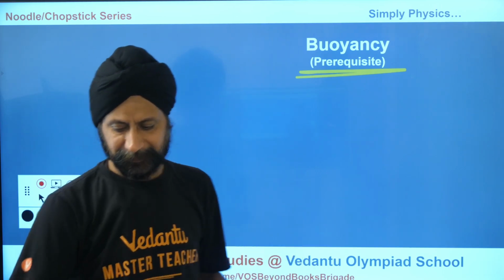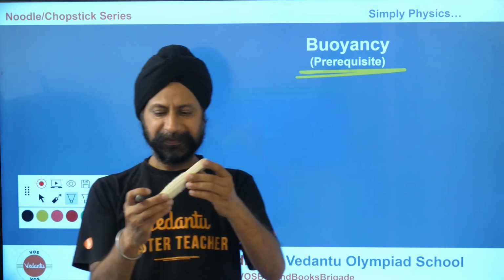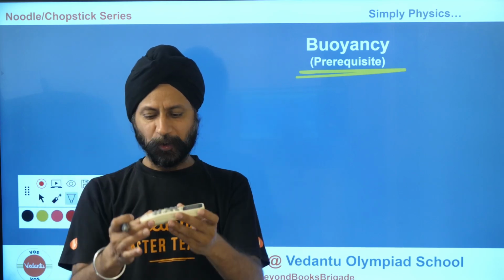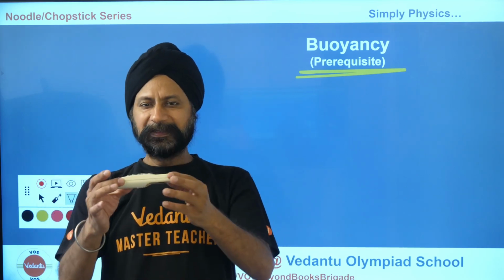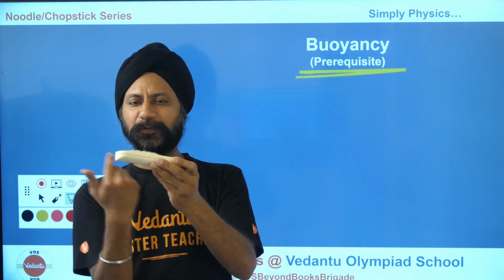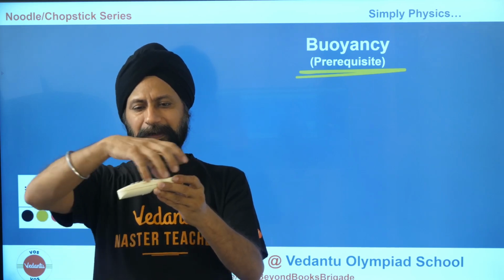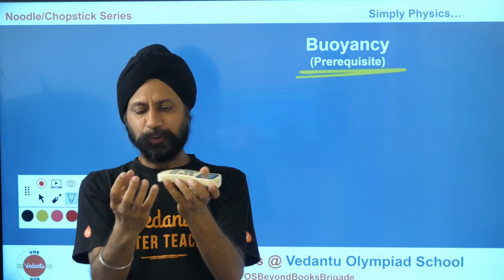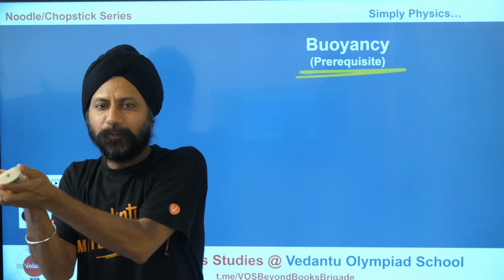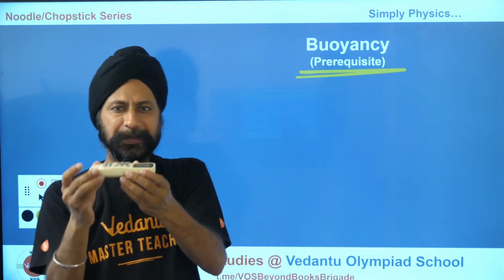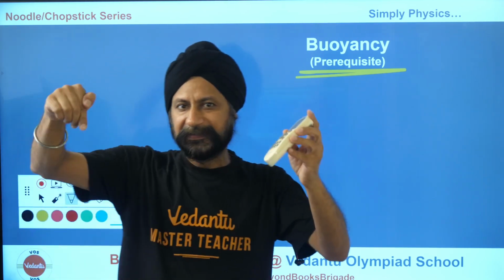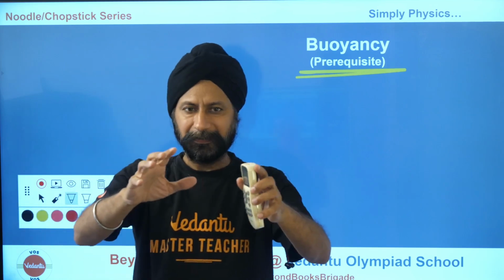So let's make it easy and simple. I don't want to damage it, but let's say I were to dip this in water. So when this is in water, it is taking up some space of water. So Archimedes is saying, if it takes up some space of water, you take that much of water, you weigh that water, whatever that weight comes out, that is the upward force. I know weight is the downward force, but let me make it clear again.